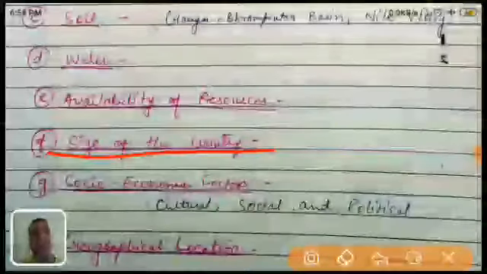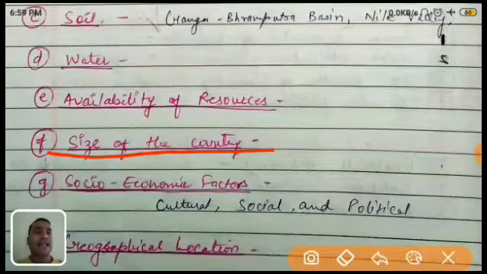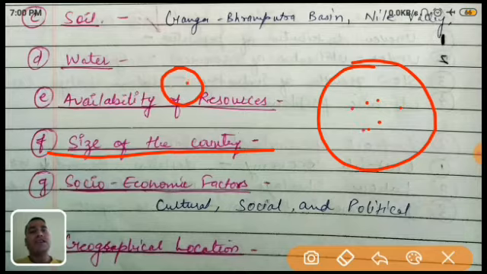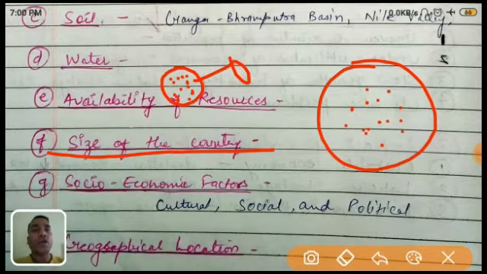Now, come to the next point, it is the size of the country. What is the size of the country? Just like if there is a country of this size, and another country of that size, and the population is 100 here and 100 here. If the population increases here, it becomes 200. So I think it is not that much affected. But if the 100 population is increased in the same way here, what will happen? It becomes overpopulated. So I hope you can understand.